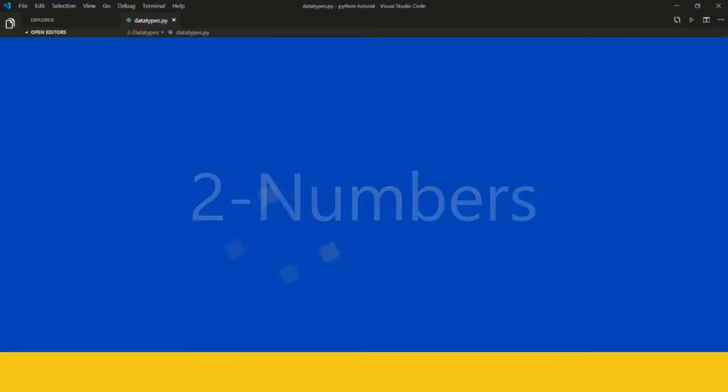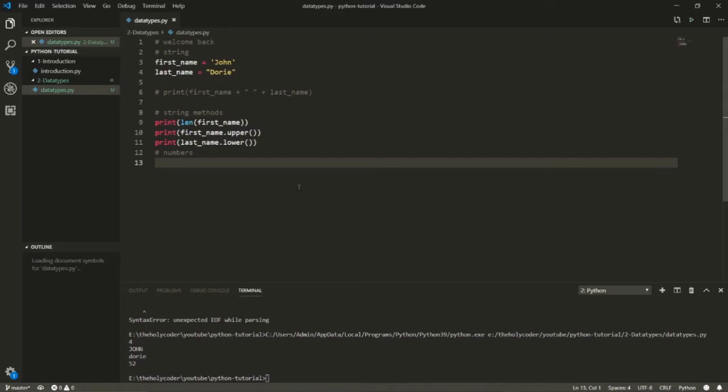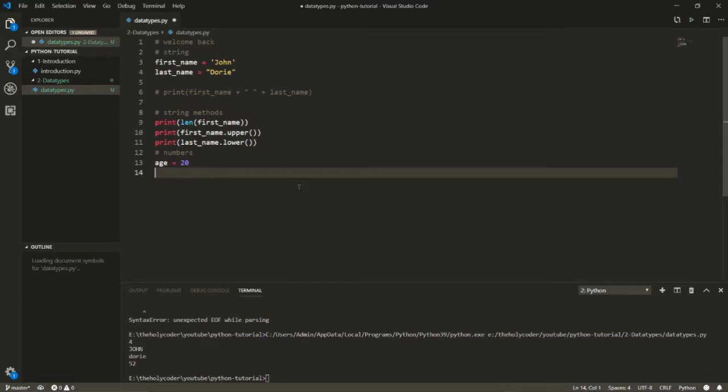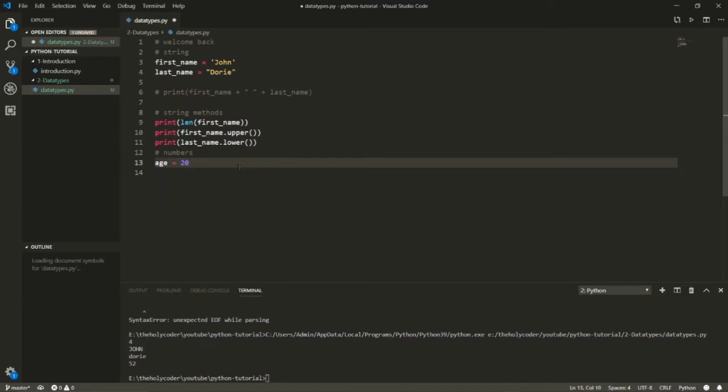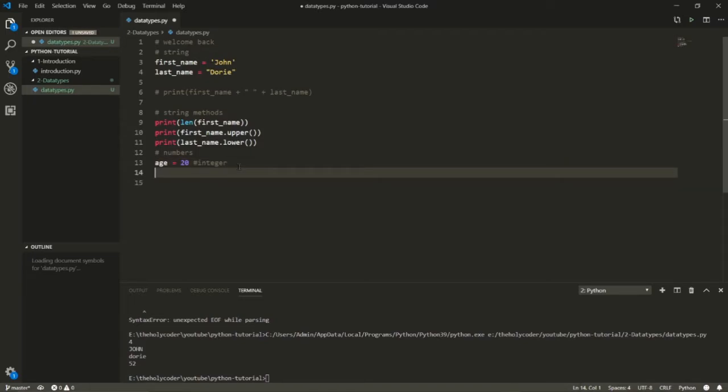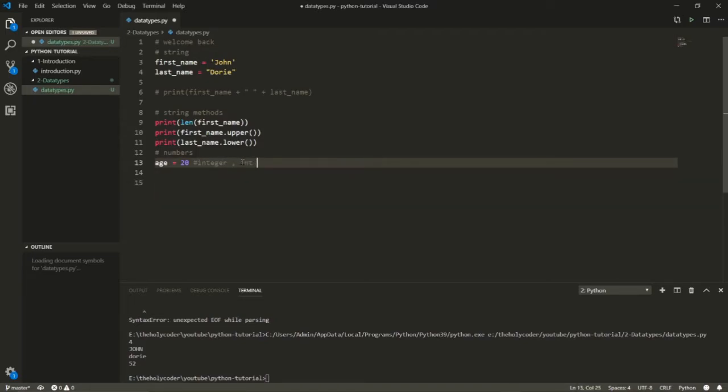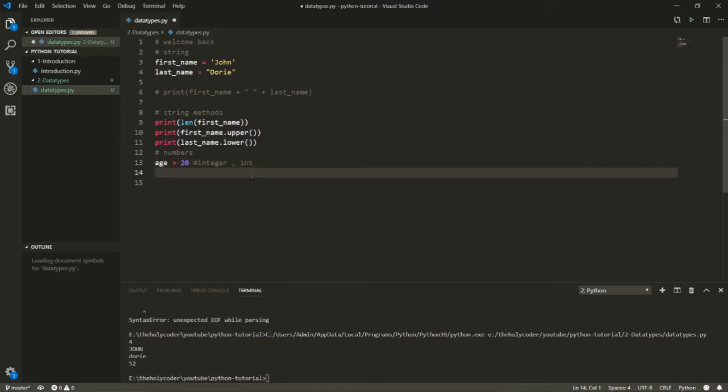So now we're going to study numbers, and you probably already know what numbers are. So this will be a very short part of this video. For example, I can say my age is 20, and sure, this is a number, but this is a special type of number which doesn't have any floating point. So I can call this an integer. You have to remember that this is an int type. You don't have to memorize it, though; you probably never memorize things in programming. Now age is 20, it's an integer because there is no point in it. And remember that there is no quotation mark here. That's also very important.